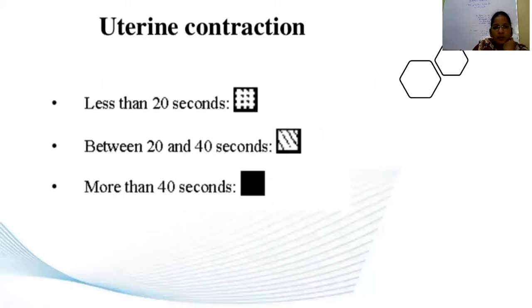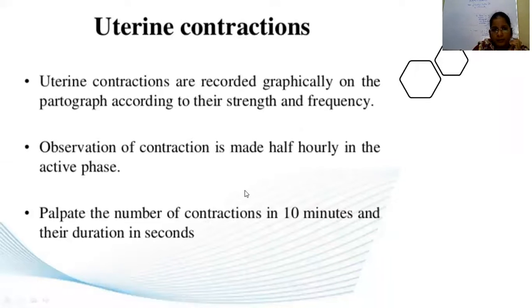Now, the fourth column will be the uterine contractions. If the contractions last less than 20 seconds, you just give some light dotting. If the uterine contraction lasts 20 to 40 seconds, you draw oblique lines. Suppose each contraction is very strong and lasts more than 40 seconds, you completely fill the block dark. That is the uterine contraction column.